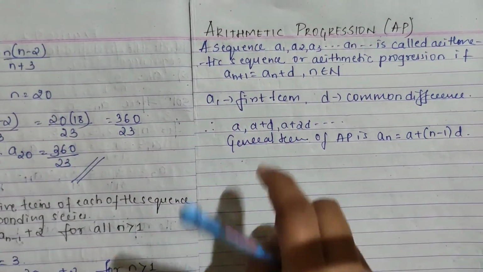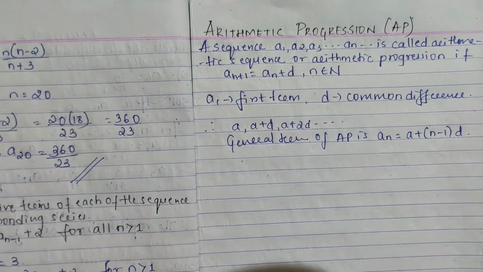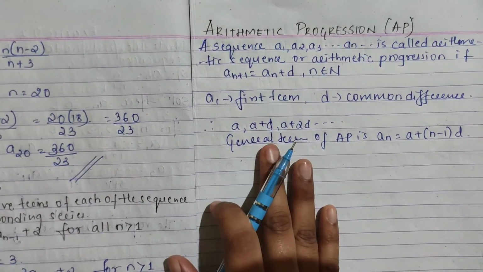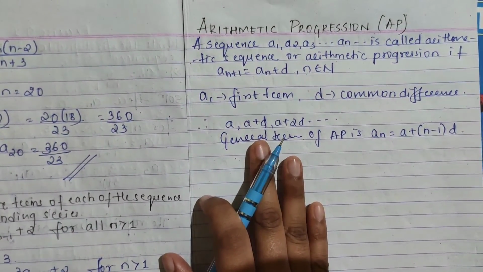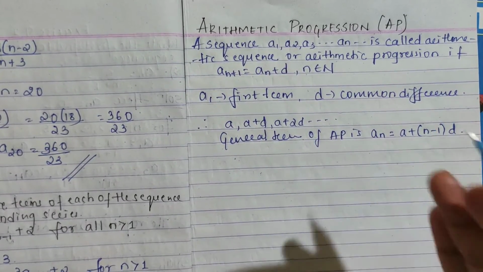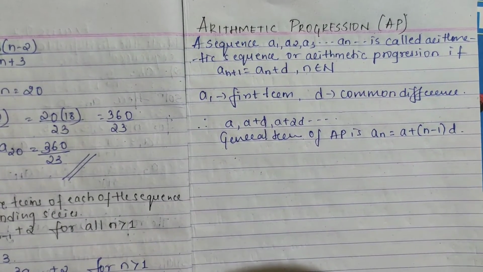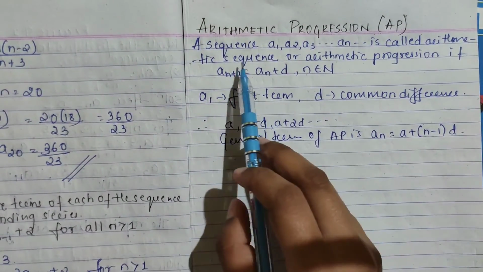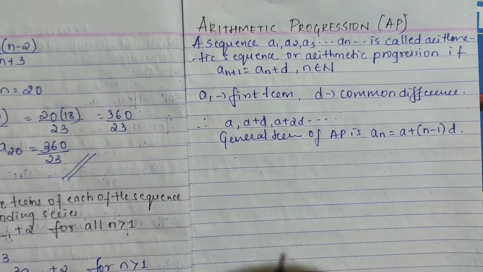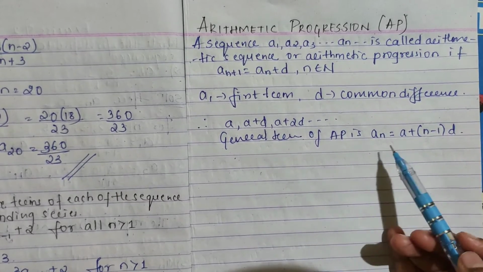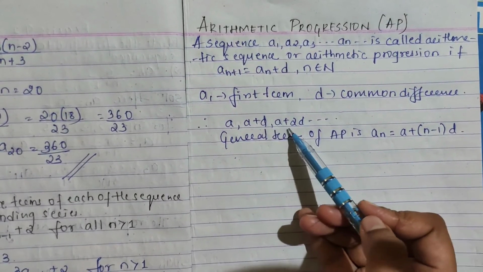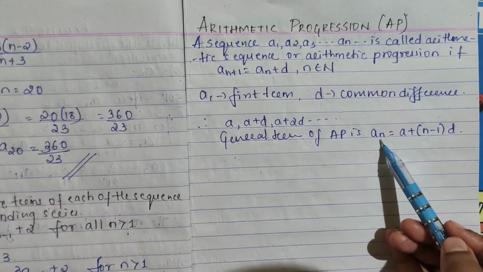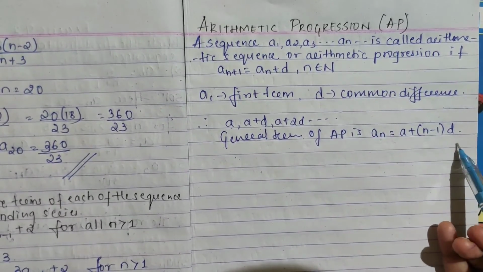Next topic is arithmetic progression. This is not at all a new topic for you. You have already studied it in your SSLC part. Passing out from that only, you have come to your PUC first year. So just above I will tell you, see, sequence a1, a2, a3, they are telling it as arithmetic sequence. So you know arithmetic progression, right? How it is given: a plus d, a plus 2d, so on up to the nth term. So its general term, how we write: an is equal to a plus n minus 1 d.